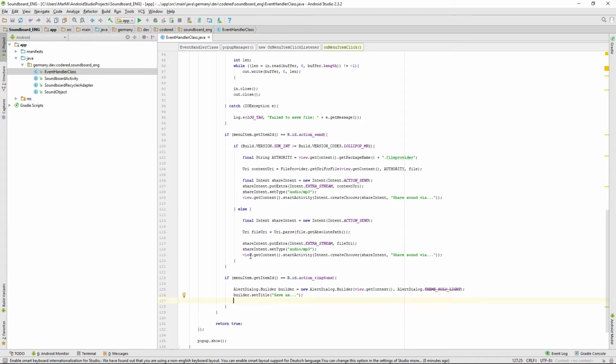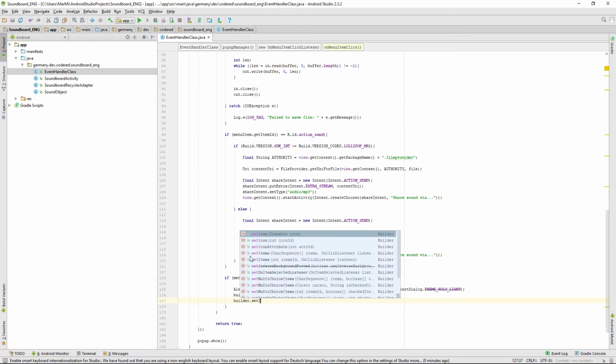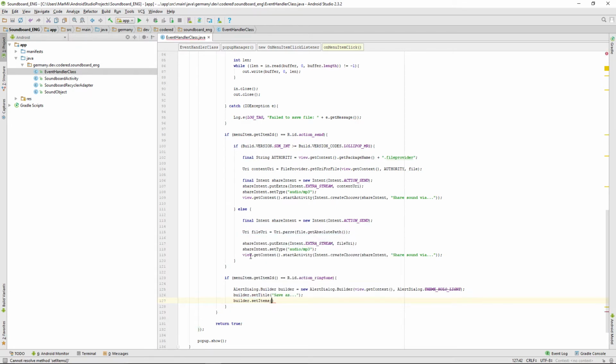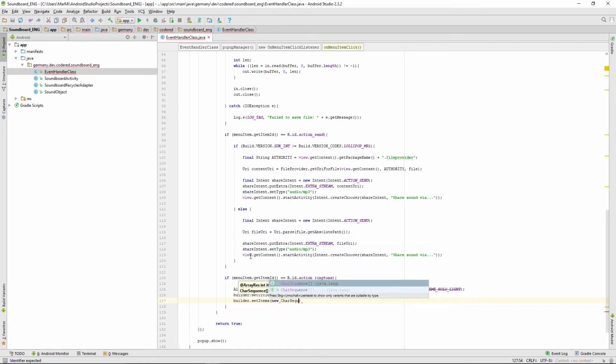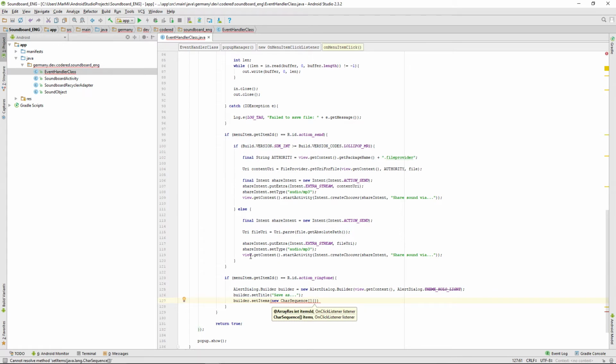and also we want to set some items. Builder set items, and we will use a char sequence array. Now we will fill with ringtone, notification, and alarm.